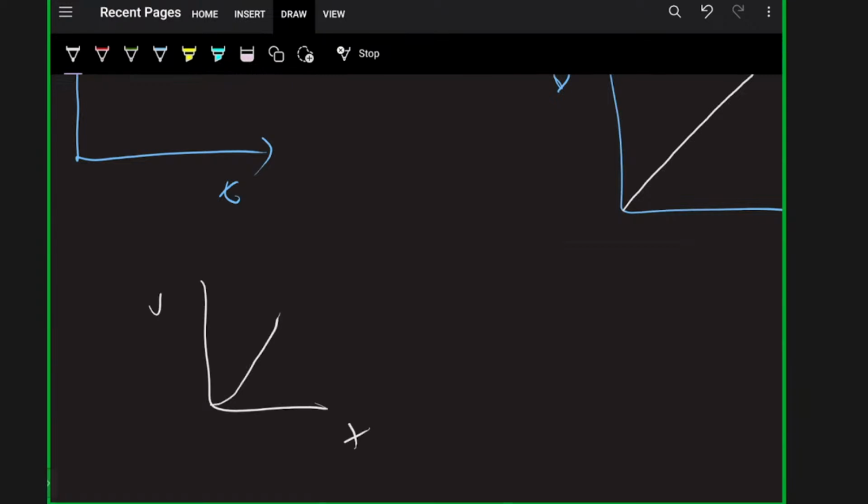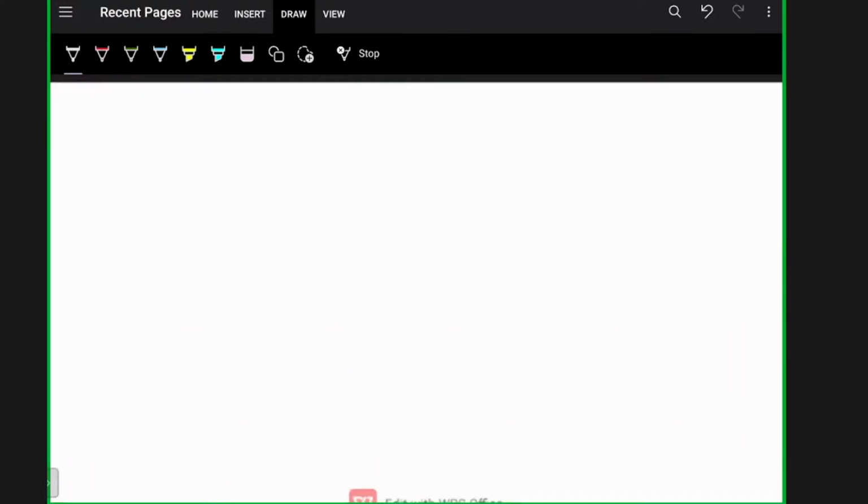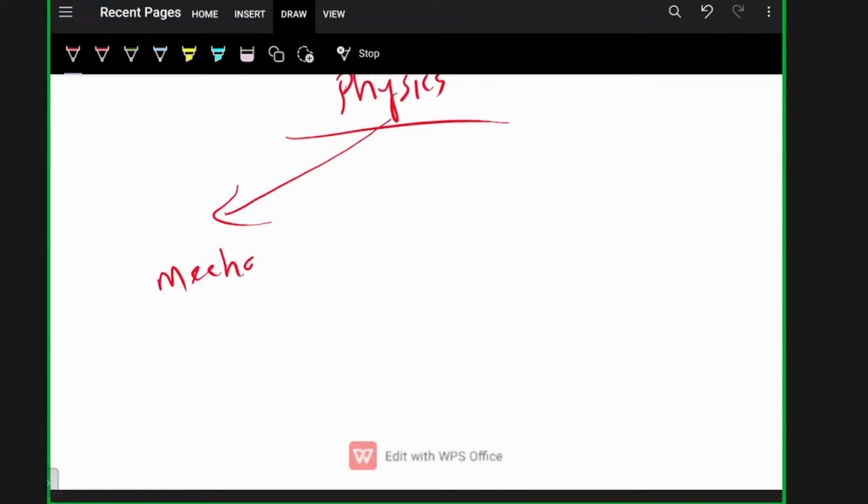Okay, I'm stopping here because I have to share some tips. Physics, I can categorize it like this. Mechanics includes motion in a straight line, motion in a plane, laws of motion, work, energy, power, up to rotational motion and gravitation. If we know the concepts in mechanics, it will be very easy. Mechanics is a portion we can easily solve if we know every equation.